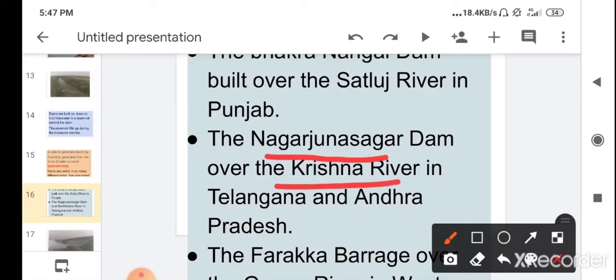The Krishna river, on which the Nagarjun Sagar Dam is built, is located in Telangana and Andhra Pradesh.